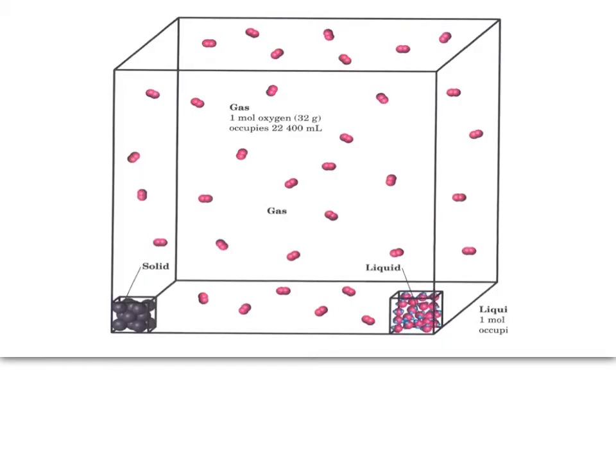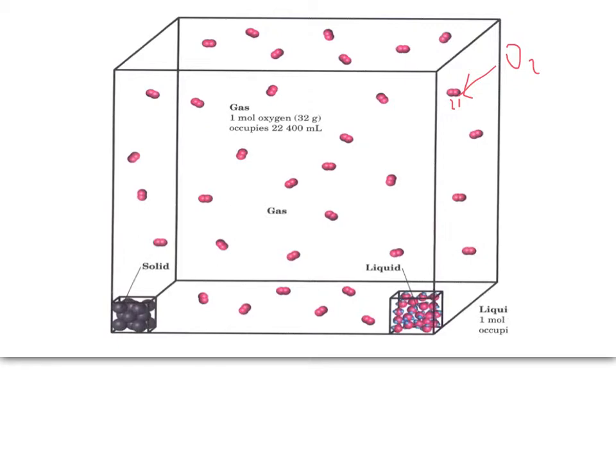This diagram shows you the different states of matter and how the particles look within those states of matter. These are oxygen molecules, so these are O2. You can see that there are two little circles next to each other. Each one of them represents an oxygen, and we know that oxygen is diatomic, so it is always traveling in pairs, and that's what all of these are.